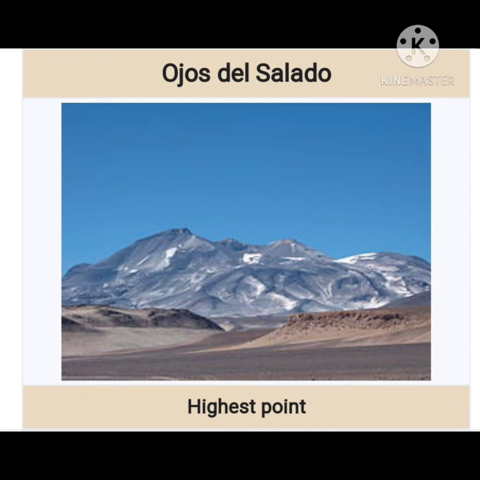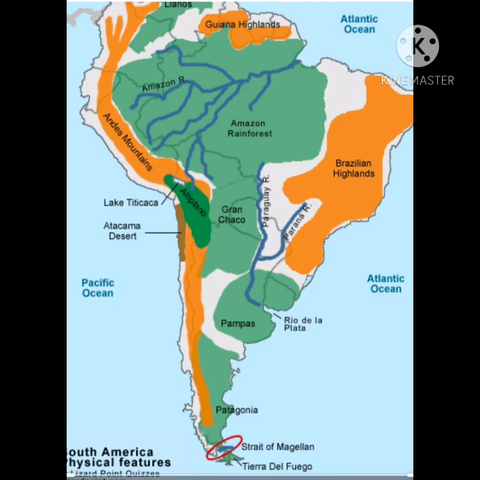Ojos del Salado in Argentina is the highest active volcano in the world. Cotopaxi and Chimborazo are also very famous active volcanoes of Andes. There are even many high plateaus, from which Bolivian is the highest plateau, and Lake Titicaca is the highest lake on this plateau. The western slopes of Andes have very short streams, but the eastern slopes have many large streams which flow into the Amazon River.